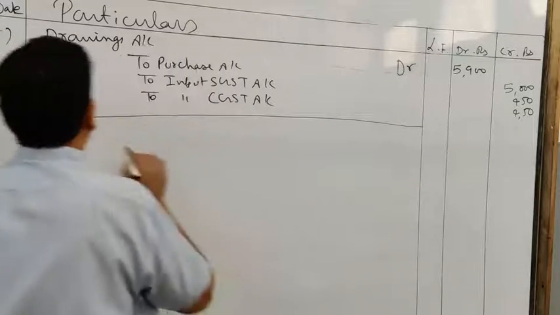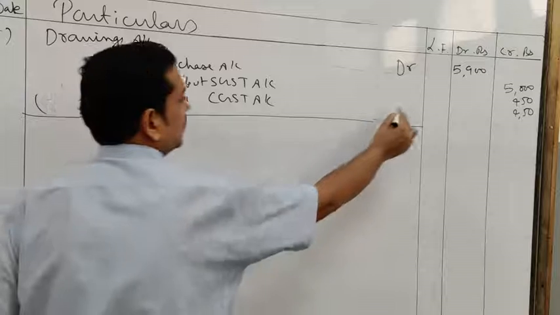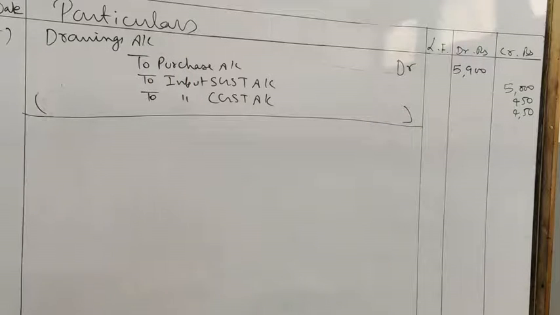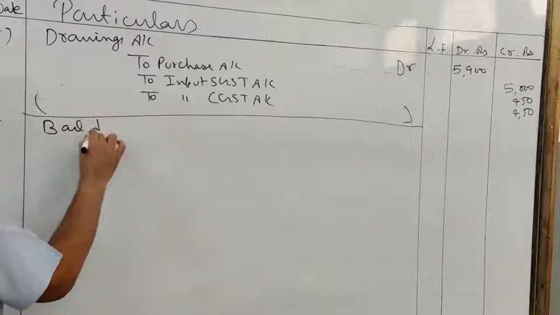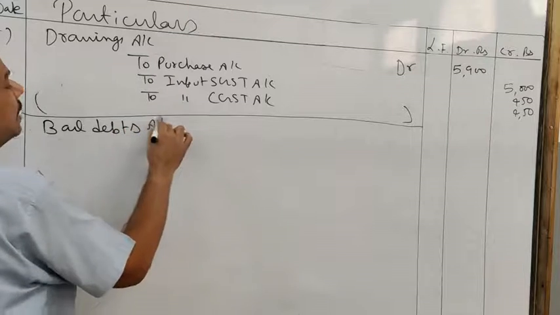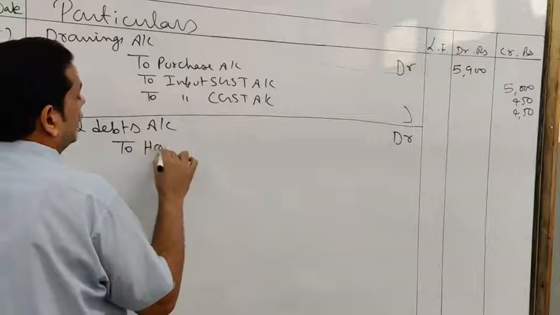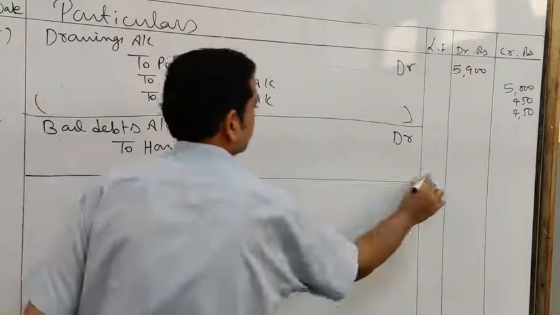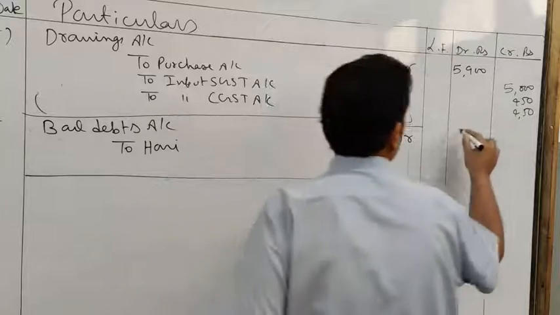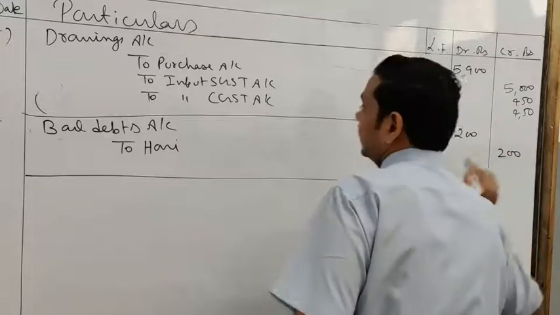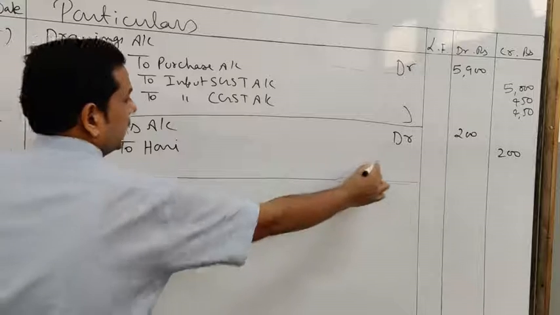Here you have to write down the narration, being the goods taken by the proprietor for personal use and GST is reversed at the rate 9%. Second, 200 due from arrear bad debts. So bad debts are not subject to the levy of GST. So here you can write bad debts account debit to arrear. Amount is 200. You can write over here, being the bad debts recorded.